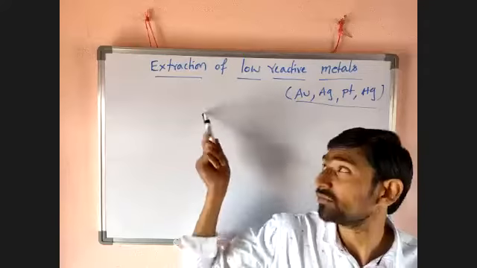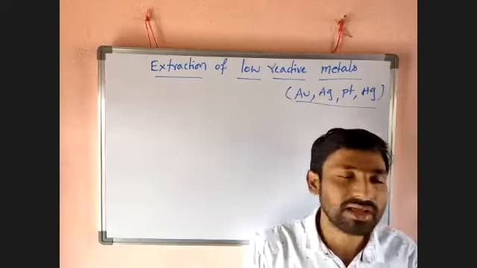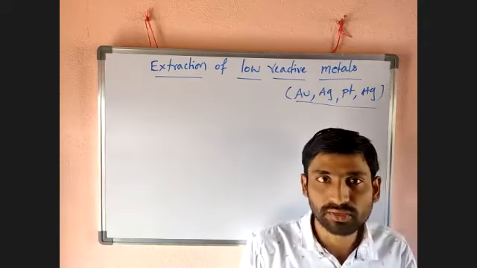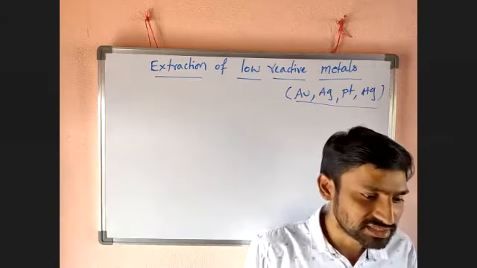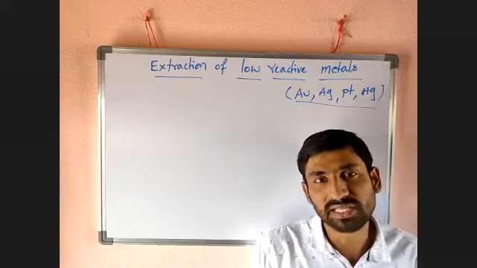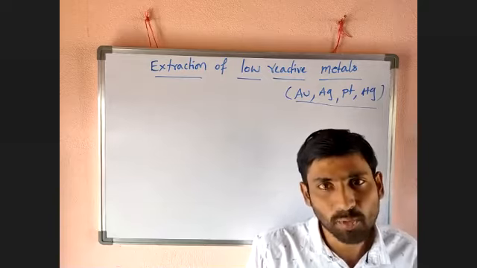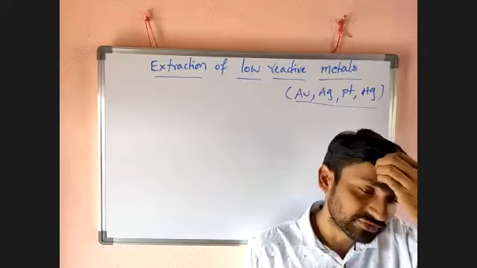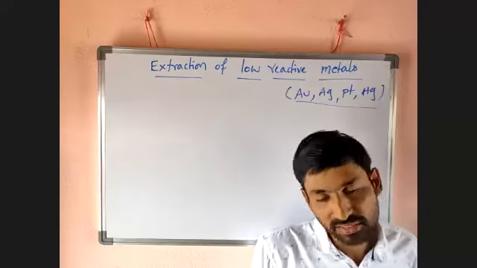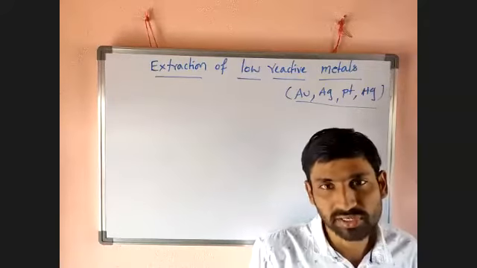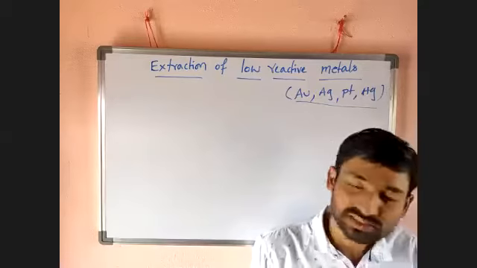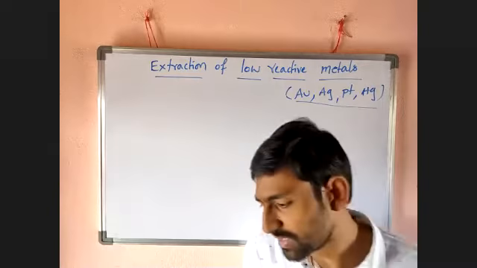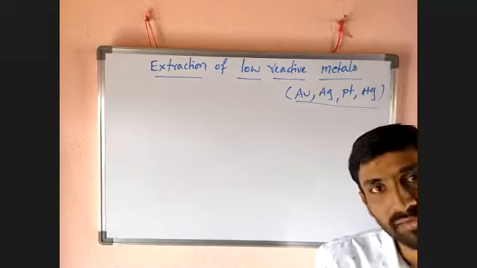But these are very less reactive. They have no reactivity, so in such cases they cannot form any special compounds. That's why they directly occur in nature in the native state. Gold is obtained in the form of gold, not any different form. Silver is obtained in the form of silver, like that. But in certain cases only, they are obtained in the form of compounds.